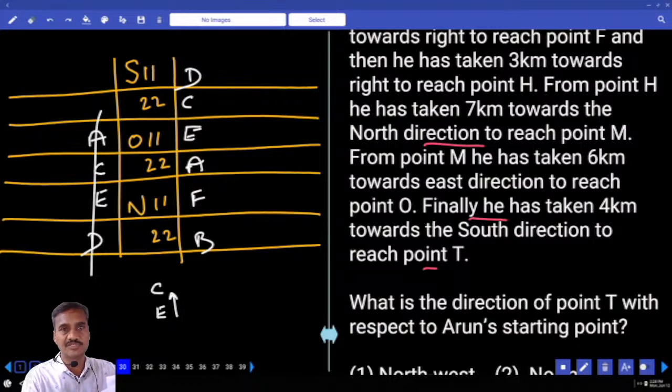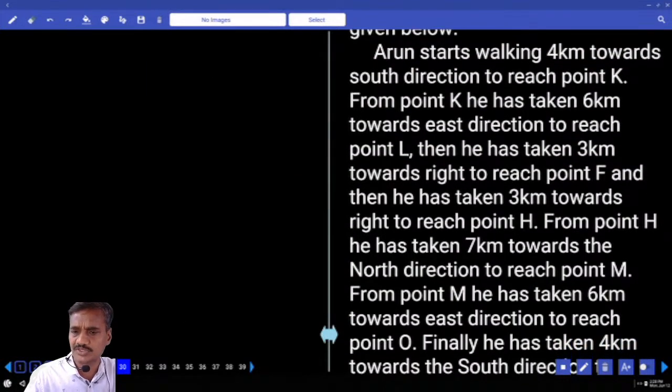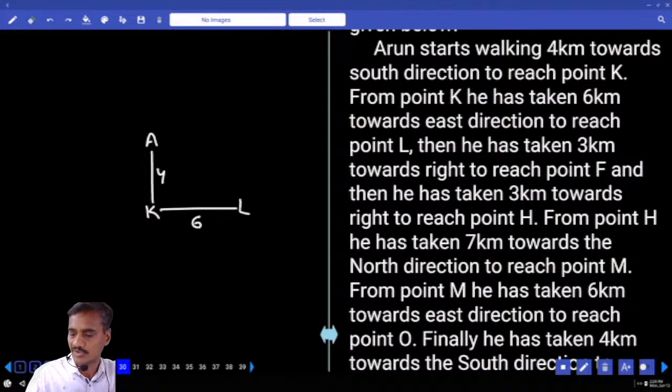Yes, tell me what is the information we have. Now 30 to 32, and it is based on direction. In this direction 30 to 32, Arun starts walking 4 kilometers towards south direction to reach K. Now this is the starting point of Arun. From here he covers 4 kilometers to reach K. From K he has taken 6 kilometers towards east to reach a point L.